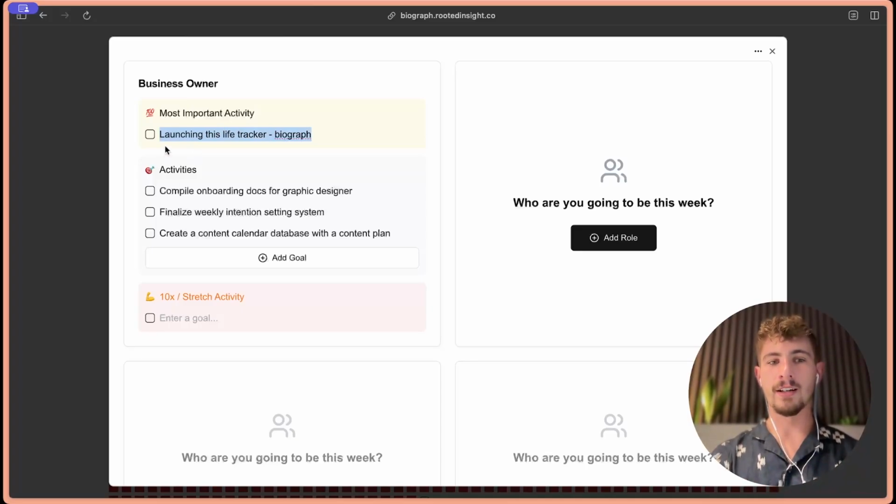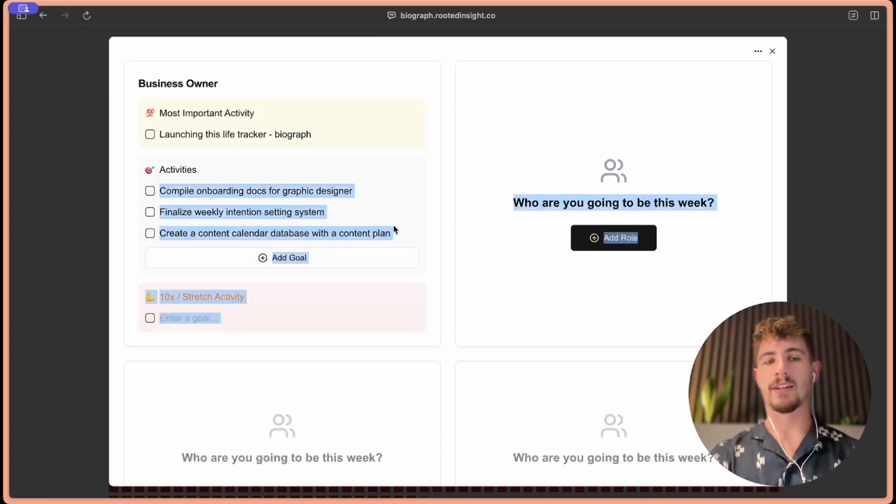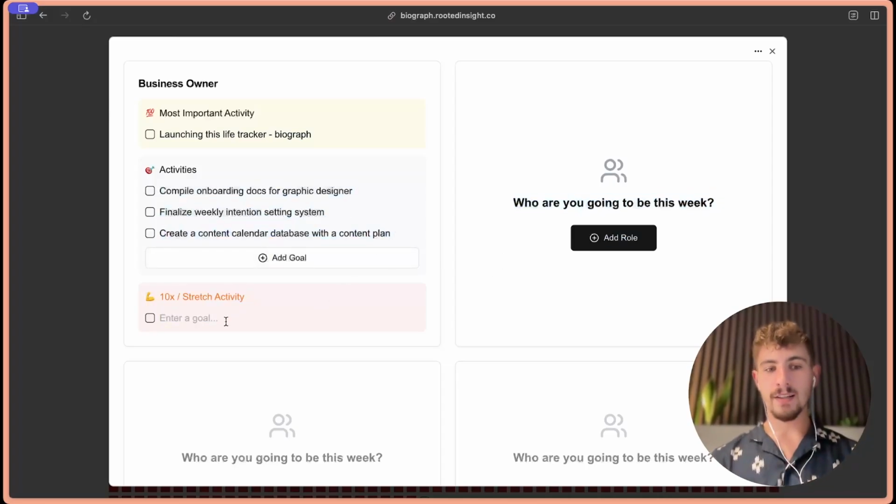These other things are things I can do once I've done this most important activity. And then finally, there's this stretch activity or this 10x activity. There's a really good book by Grant Cardone, The 10x Rule. And the idea is, what can you do that's 10 times what you would normally do? So that's the 10x part.